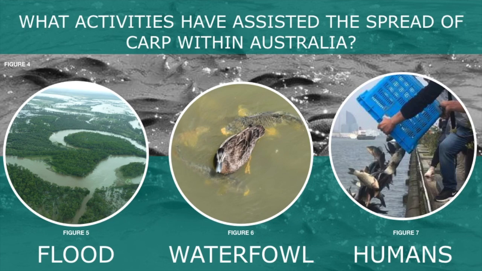Solution-wise, there is not a lot that humans can do to intervene in these methods of spreading. The role humans play in the distribution of carp is almost as significant as that of flooding, with carp largely relying on humans to transport them from catchment to catchment. Large populations of carp have been found in several areas of water that are either too large or remote to be drowned out by floods. Researchers believe that in many cases anglers are at fault, intentionally releasing carp in an effort to establish new fishing grounds. Be it through ignorance, deliberate dumping, accidental escape, or using carp illegally as live bait, humans have played a large part in the abundance of carp in Australian waters.